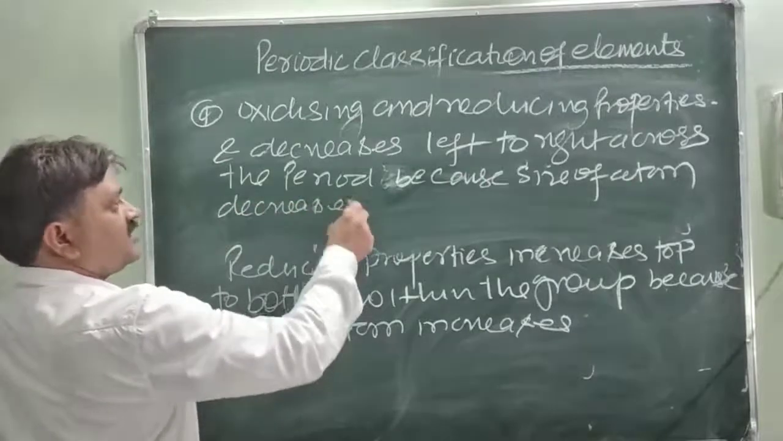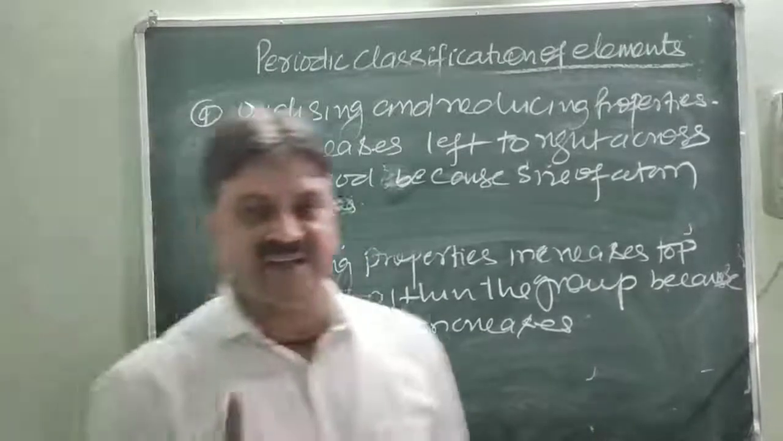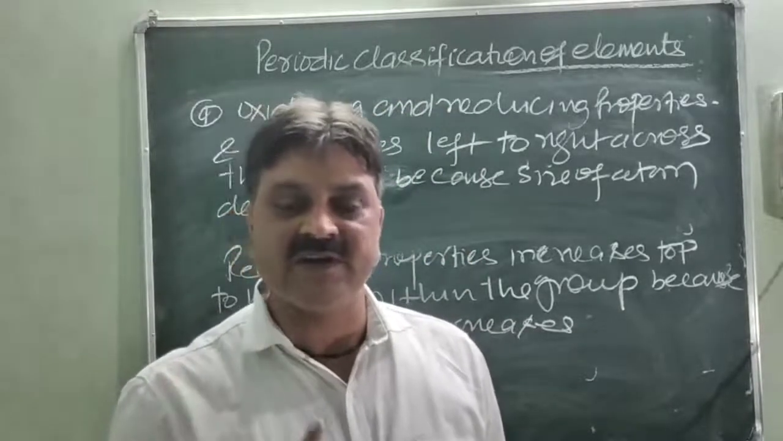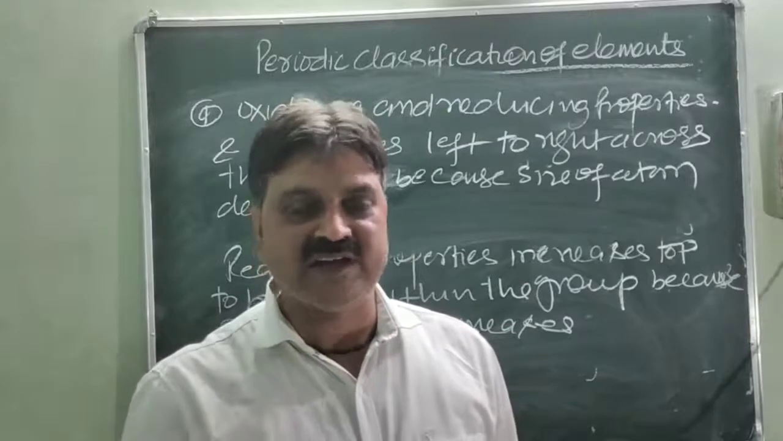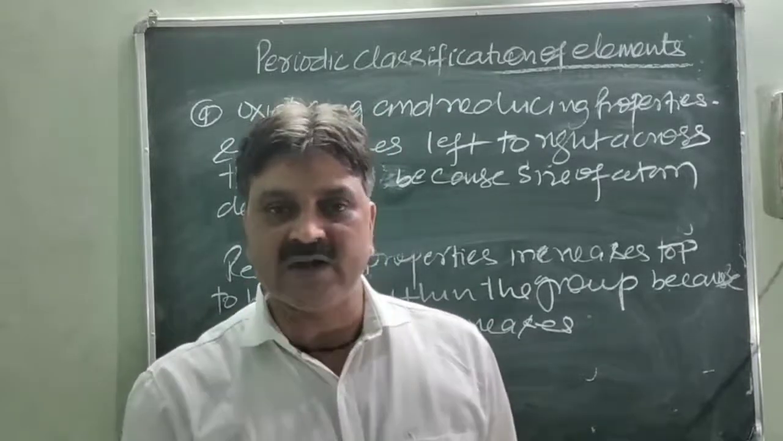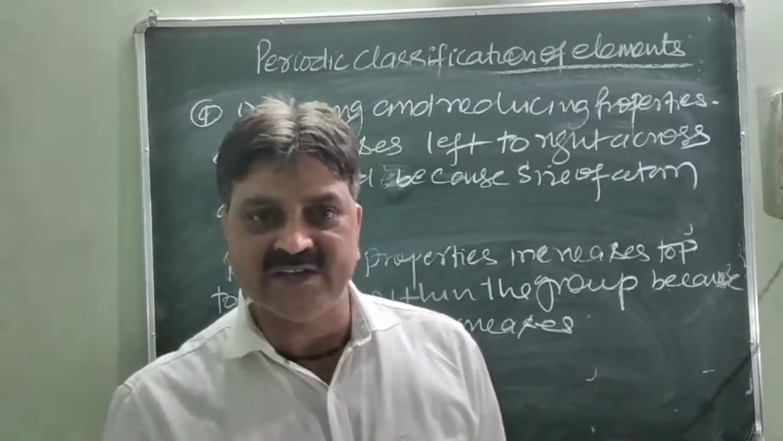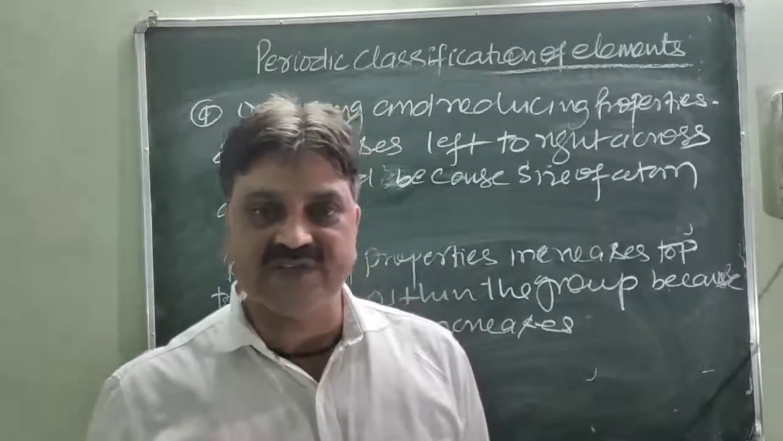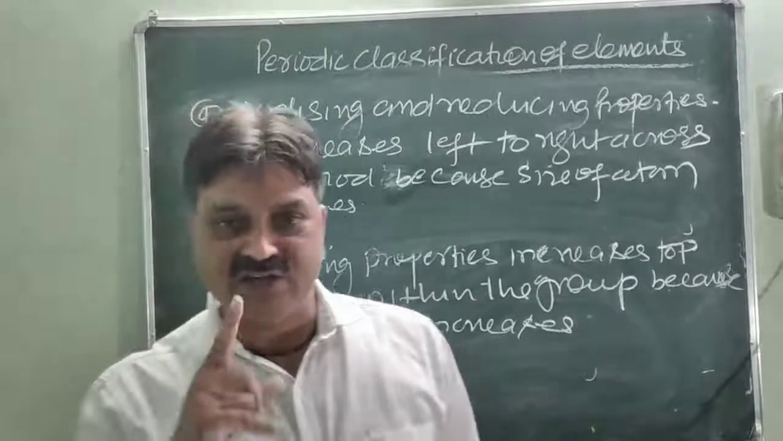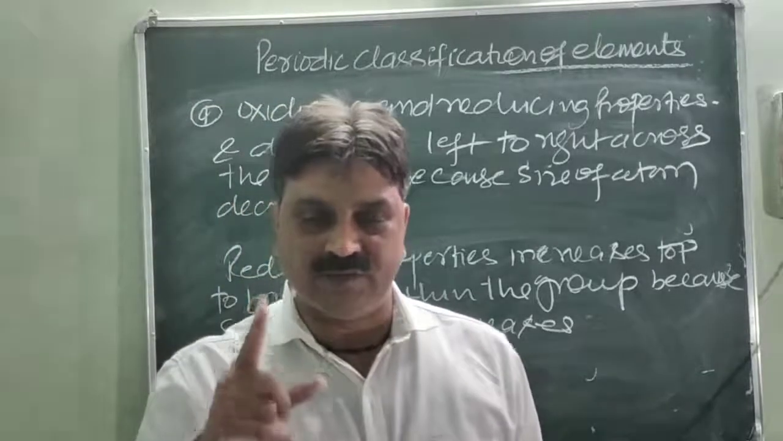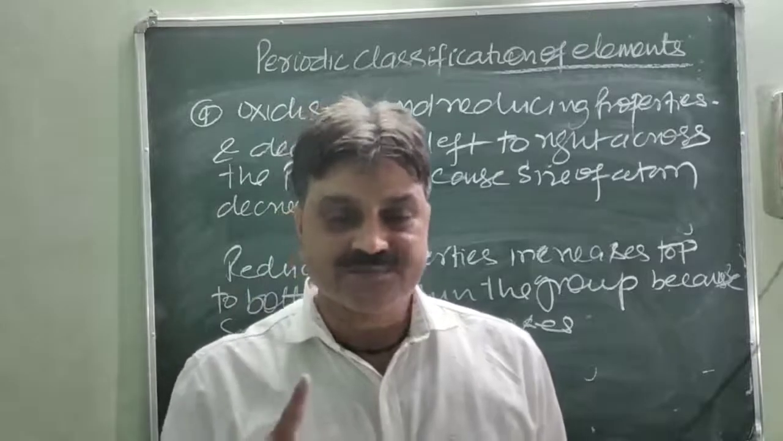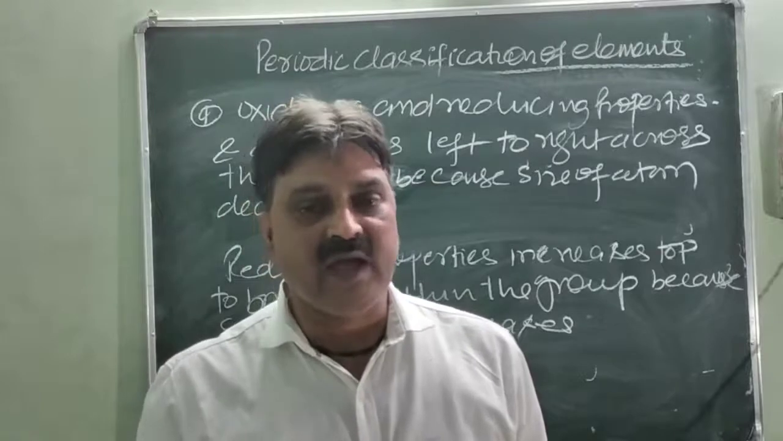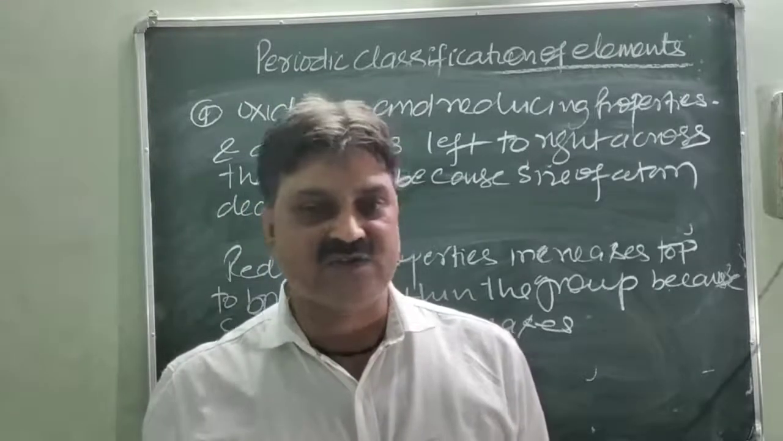Is it clear? Similarly, oxidizing property. Oxidizing property increases left to right across the period because the size of the atom decreases, so gaining tendency increases. And top to bottom, the oxidizing character decreases because the losing tendency of electrons increases, not the gaining tendency. So what is the variation? Oxidizing character increases left to right across the period and decreases top to bottom within the group, whereas reducing character increases from top to bottom within the group and decreases left to right across the period.